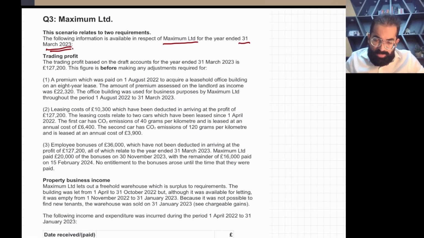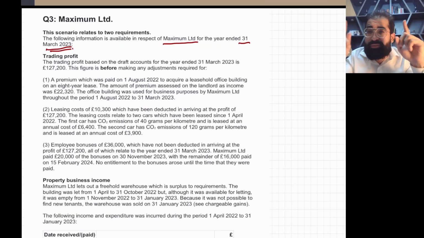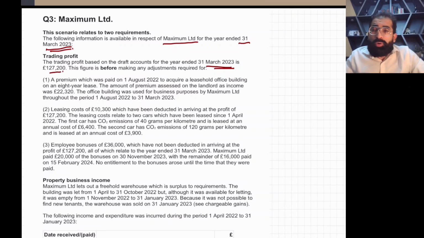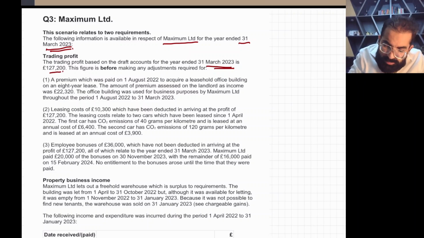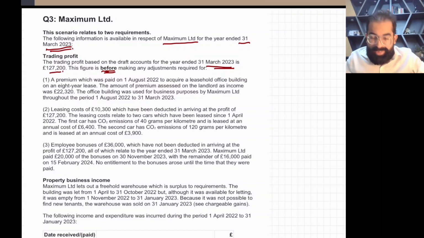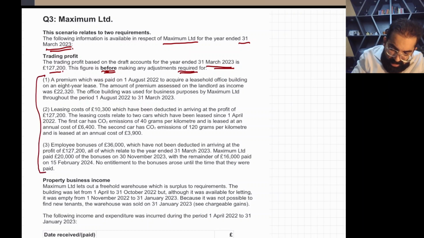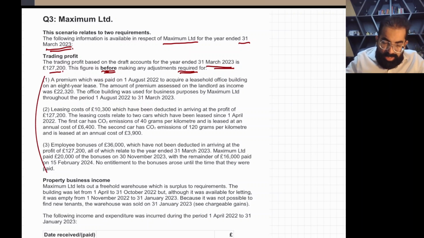Now, the next information is trading profit. Be very active, be very focused. The trading profit based on the draft accounts for the year ended 31st March 2023 is 127,200. This figure is before making any adjustments required for these three things, which are not adjusted yet. We need to adjust these things.